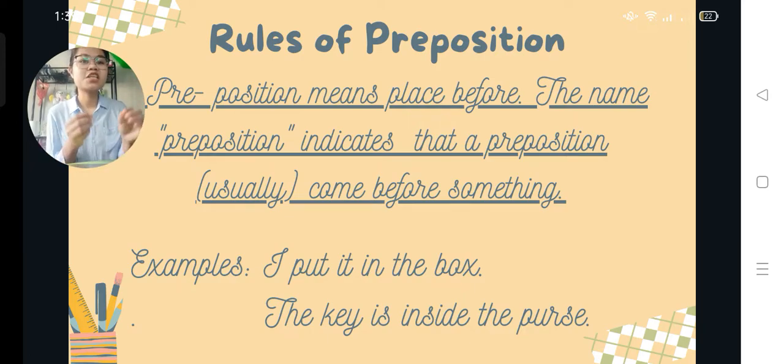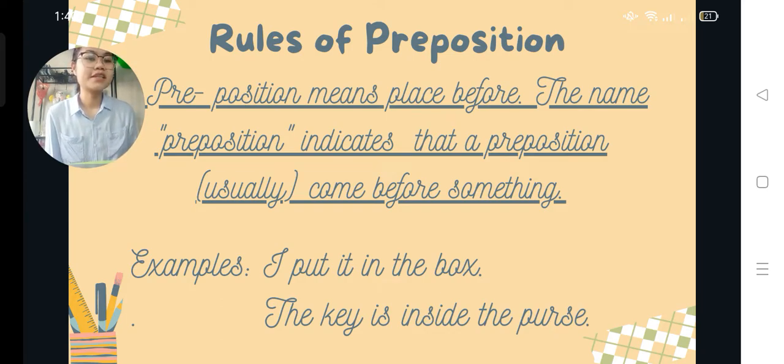The something that is placed after the preposition inside is the word purse, which is the object of the preposition. So the preposition inside indicates the placement of the object after it, which is the purse.